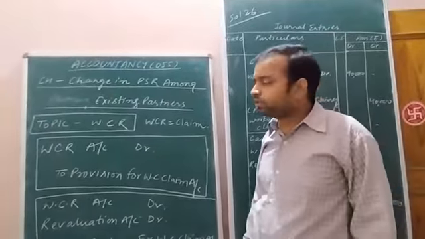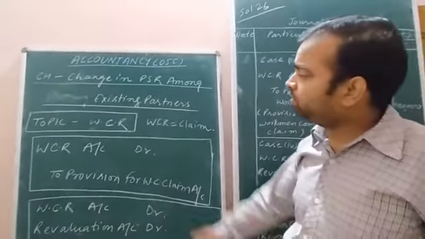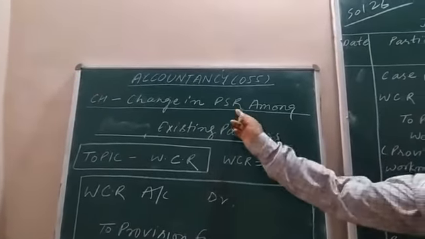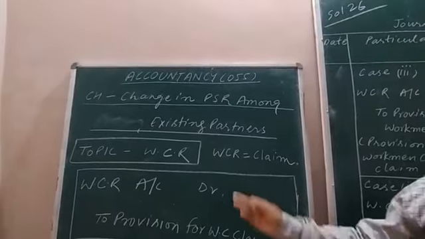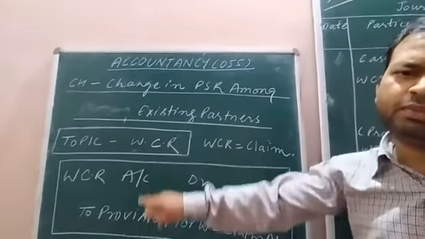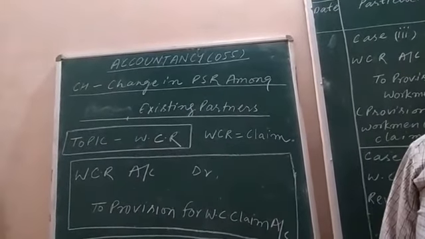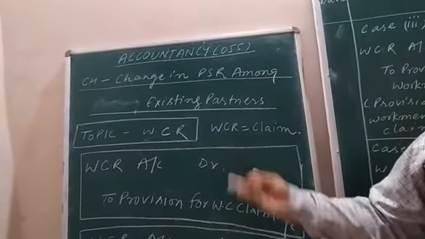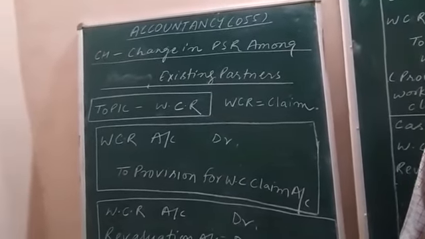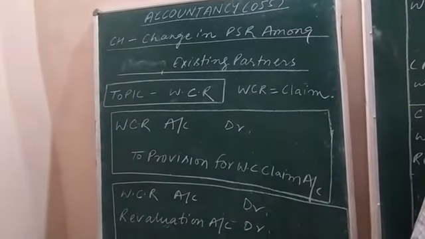Today in this online class session of accountancy I will explain you the chapter change in PSR among existing partners. PSR, as you already know, is profit sharing ratio, and the topic to be explained in this chapter is WCR, workman compensation reserve. Already I explained you workman compensation reserve. Right, what is this?